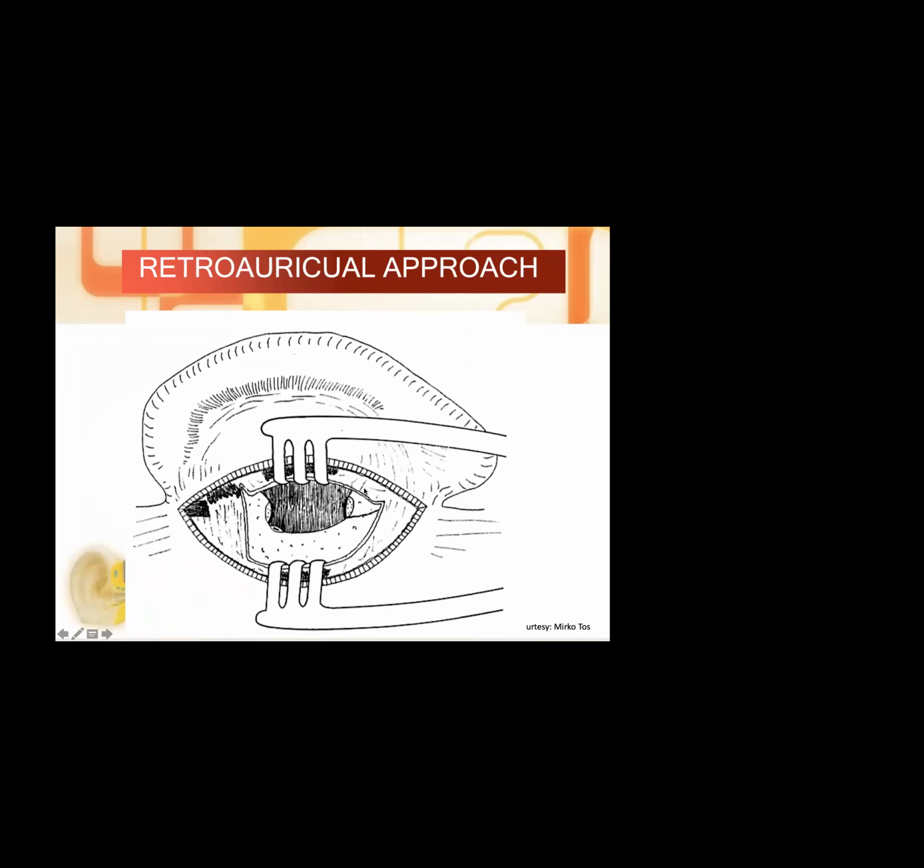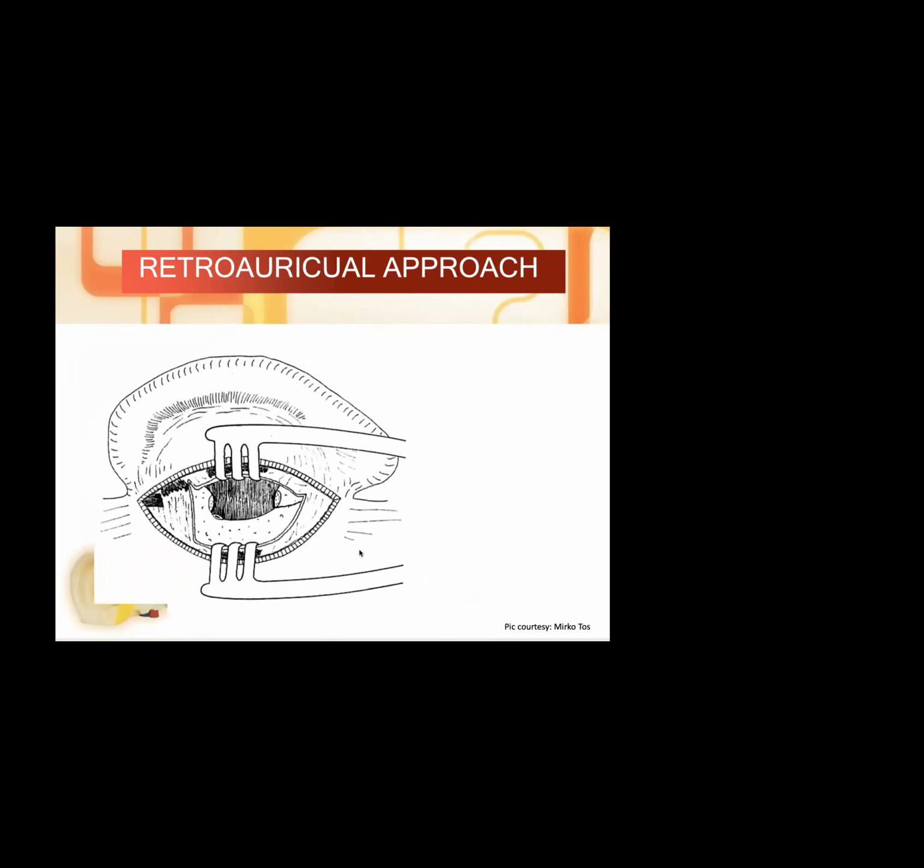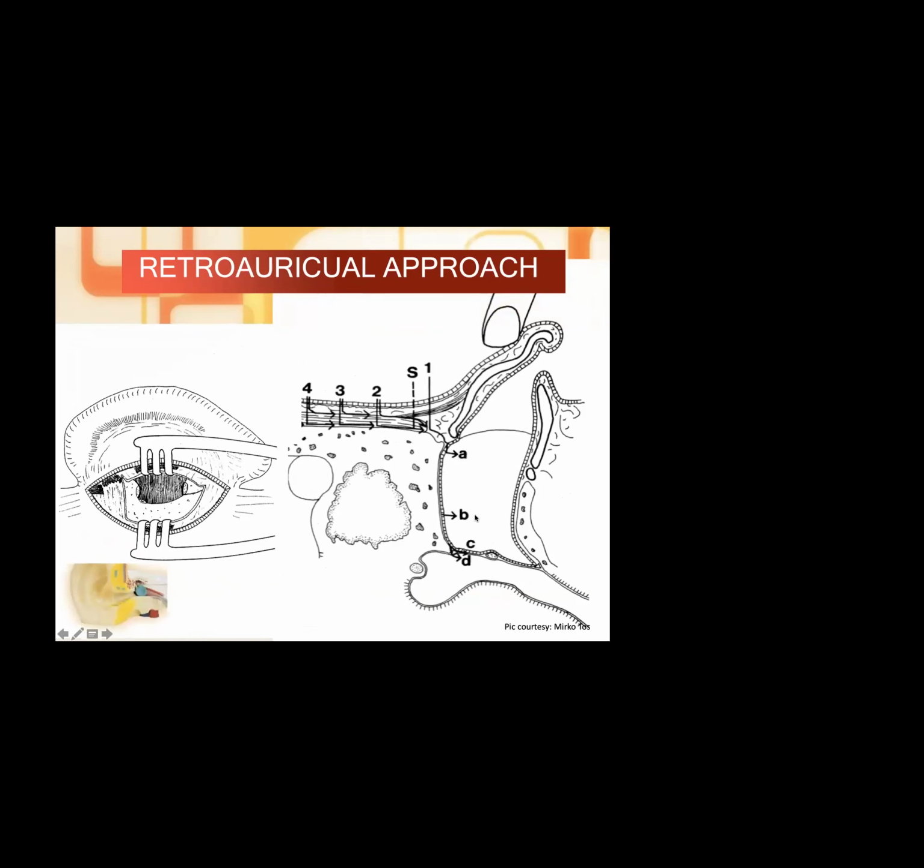Now, all the variations which we are going to study in the coming slides are variations of where we put the incision. This is the first thing which we'll have to achieve, the exposure. Always in surgery, the most important thing is exposure. Good vision and exposure is the key to any surgery. So exposure first, then we'll be studying all the variations.